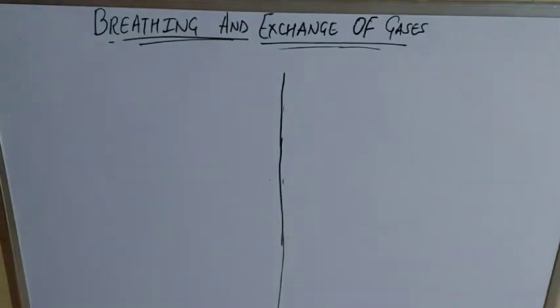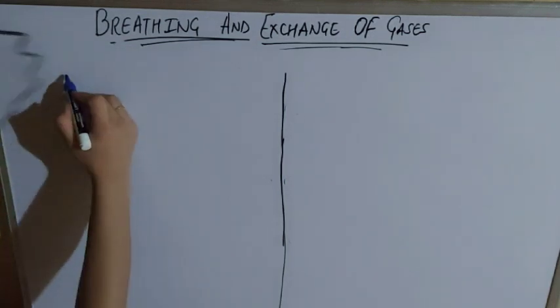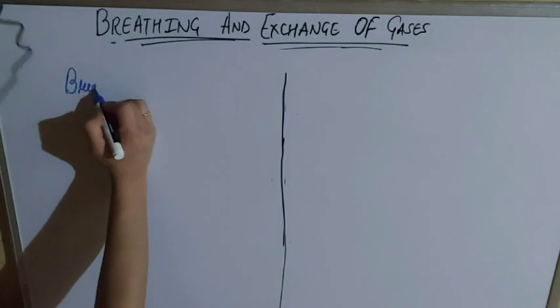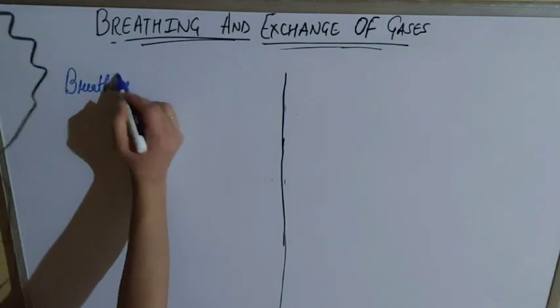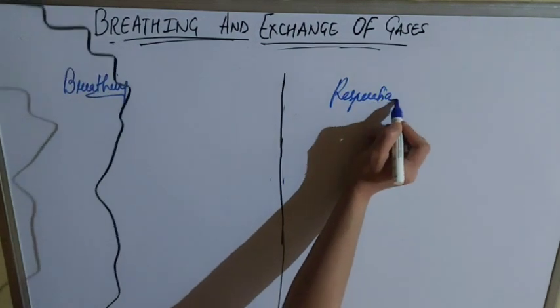Now let's move on to the difference. Let's see the basic difference between respiration and breathing. So you all understand what breathing is and what respiration is. So what is breathing?